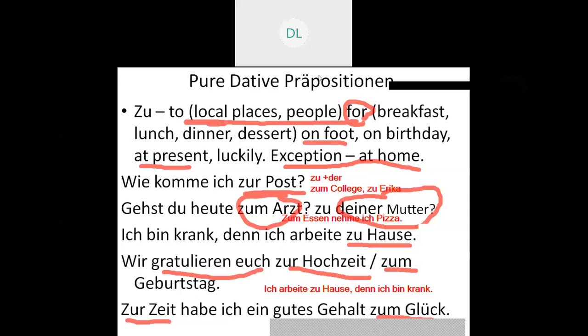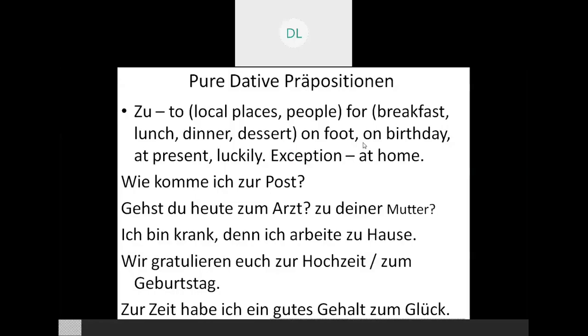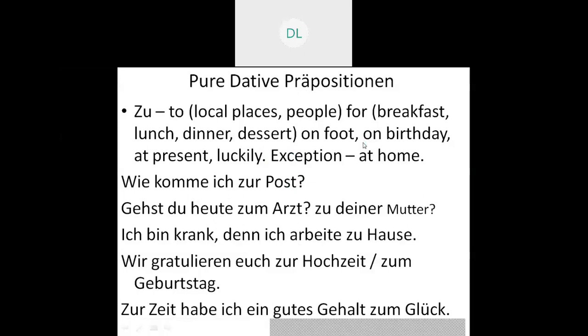So now, till now we have discussed four prepositions. The first one was aus, the second one was von, the third one we discussed was nach, the fourth one we have discussed is zu. Let's move ahead to the next one.